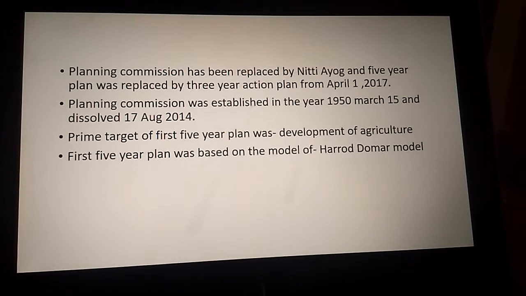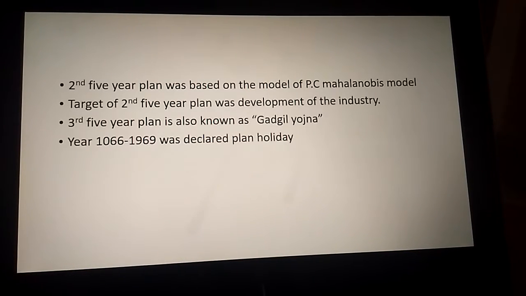The prime target of the 5-year plan was development of agriculture, and the first 5-year plan was based on the Harrod-Domar model. This is a very important point in this topic. The question is asked like, on which basis was the first 5-year plan made? So the answer is, the first 5-year plan was based on the Harrod-Domar model.